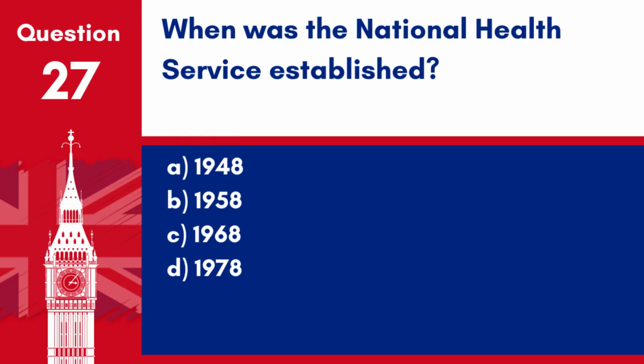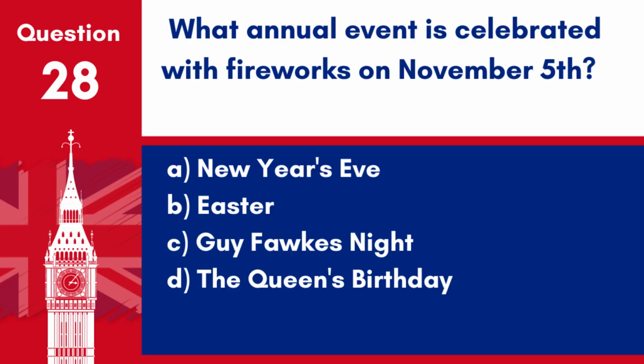Question 27. When was the National Health Service established? A. 1948, B. 1958, C. 1968, D. 1978. Answer: A. 1948. The National Health Service, NHS, was established in 1948 to provide healthcare services funded through general taxation to all UK residents.